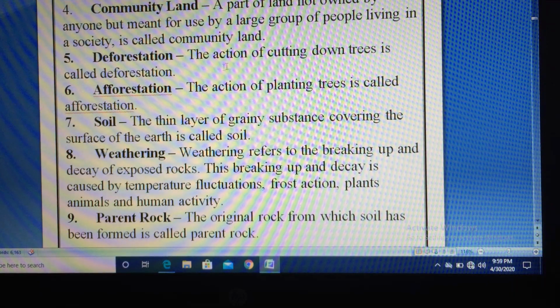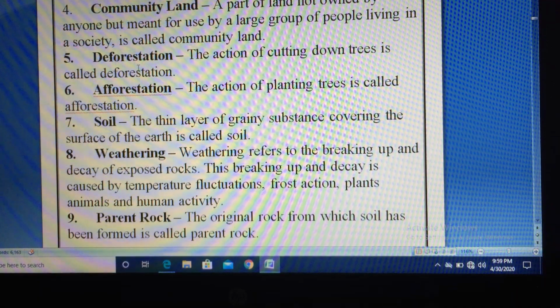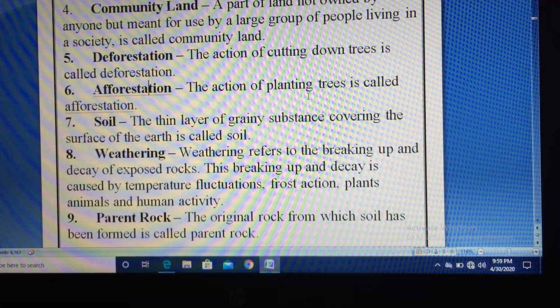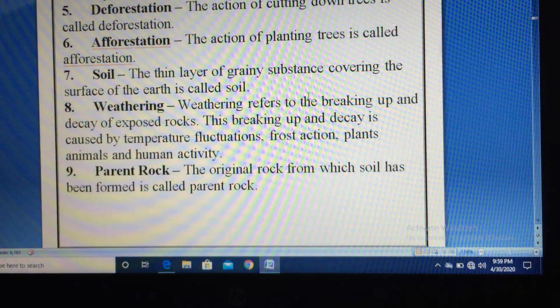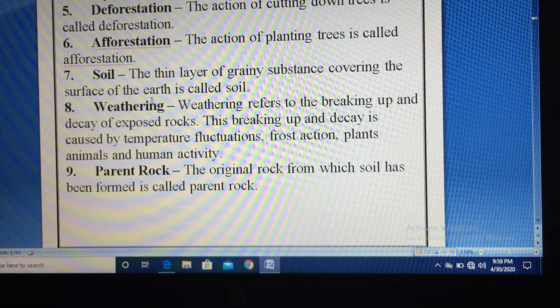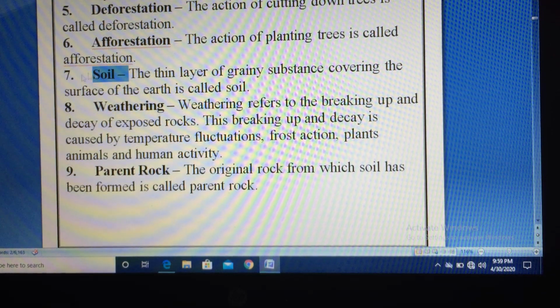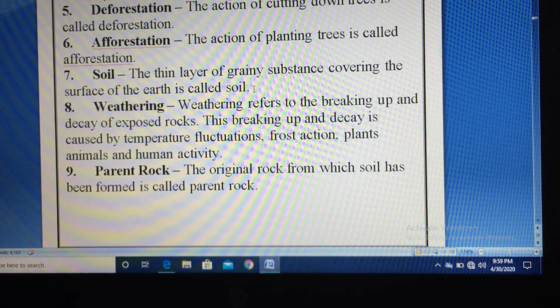Deforestation. The action of cutting down trees is called deforestation. And next is afforestation. The action of planting more trees is called afforestation. Soil. What is soil? A thin layer of grainy substance covering the surface of the earth is called soil.